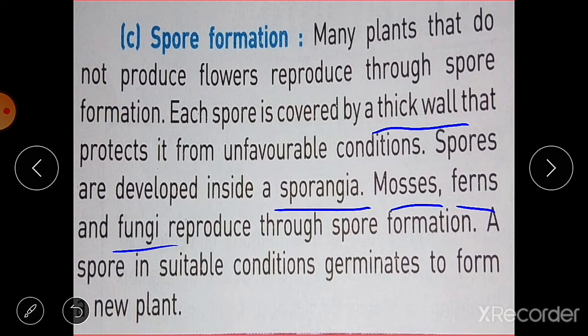A spore in suitable condition germinates to form a new plant. When these spores land on a place where they get all the favorable conditions, that is moisture and warmth and soil and food, they germinate and form new plants.